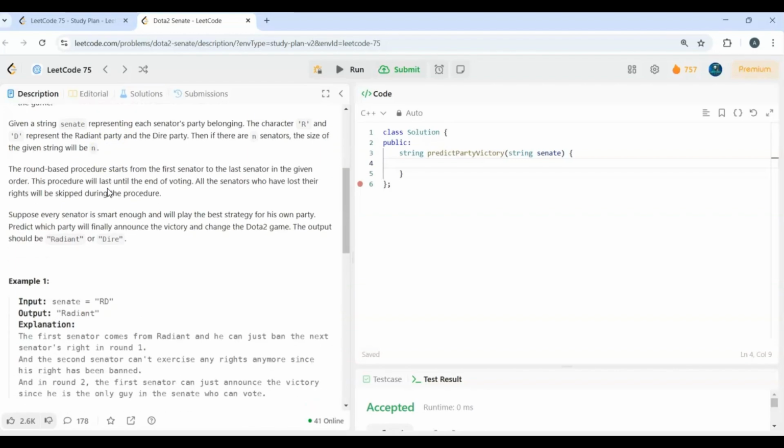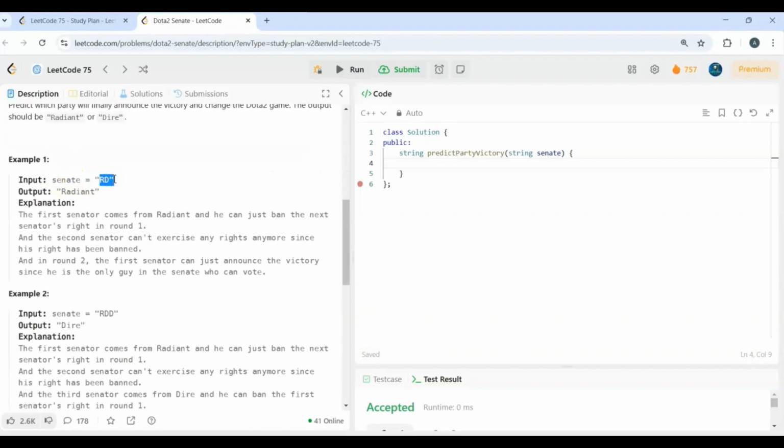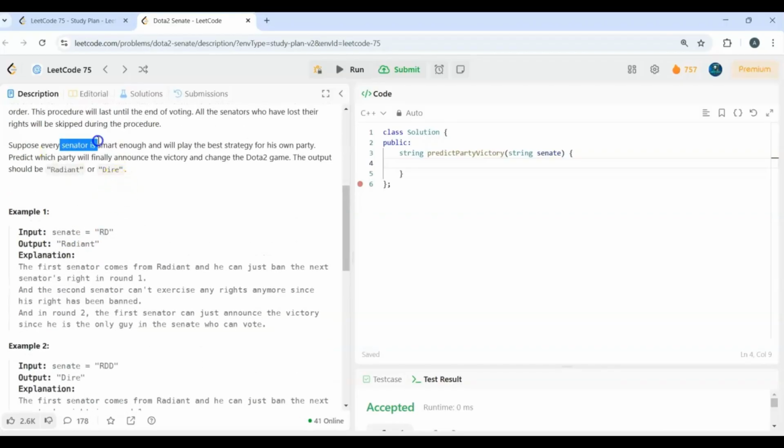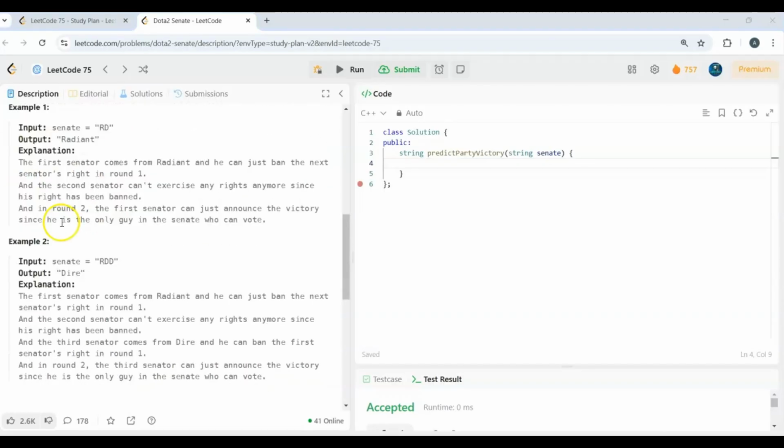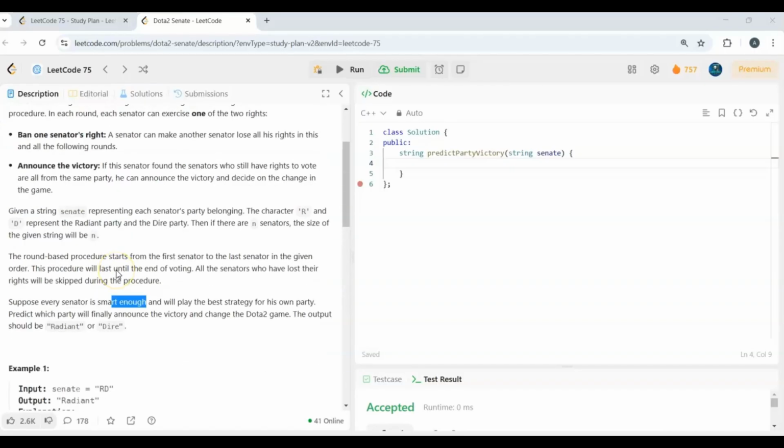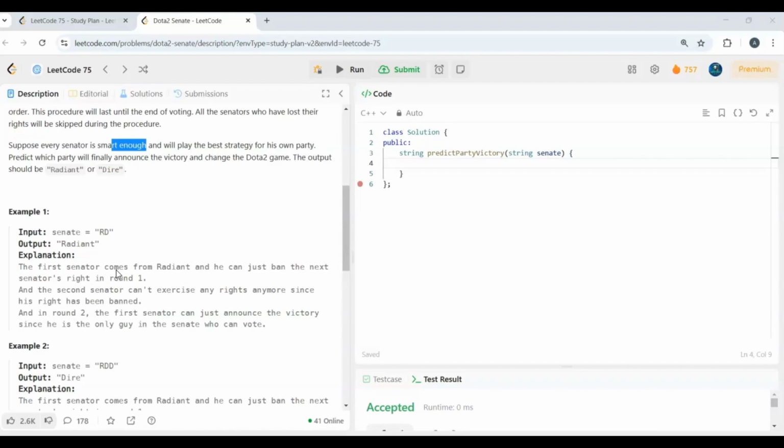So we are given a string senate representing the sequence of senators. We need to predict which party will win if every senator plays optimally. That is, every senator is smart enough and will want to win for their party by choosing the best strategy for their own party. So we need to predict which party will finally announce the victory by exercising these two rights. Let's quickly go through these two examples and understand this problem more clearly and come up with a brute force approach, and then we'll later try to optimize this approach and finally move on with our time and space complexity analysis. So in example 1, we are given the string RD.